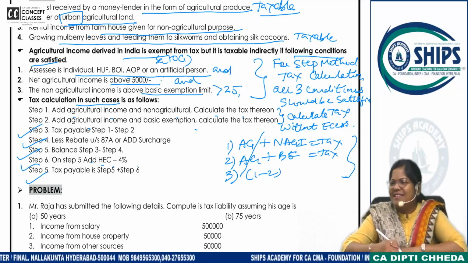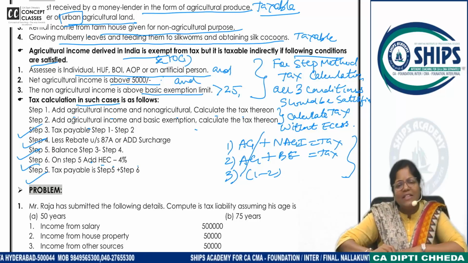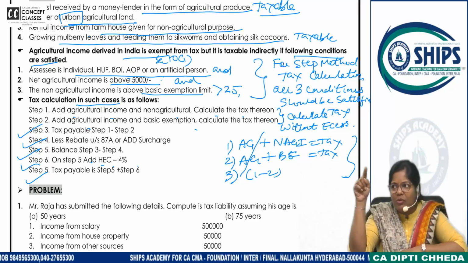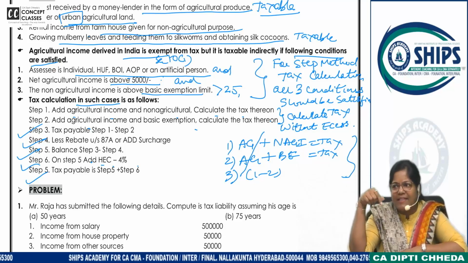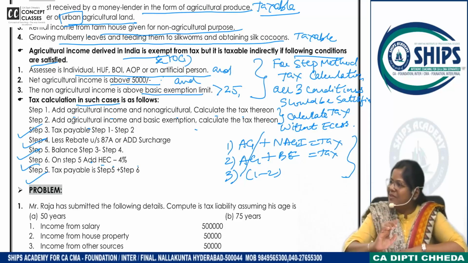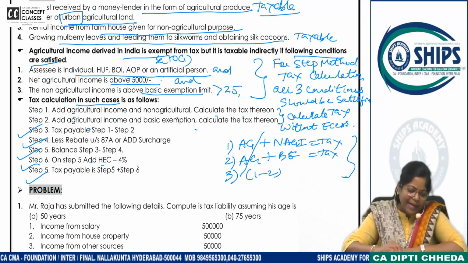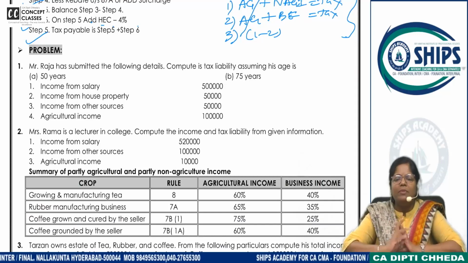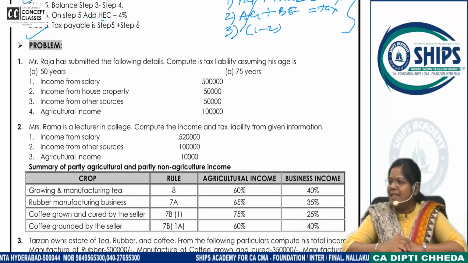Do you need to learn these steps? Honestly not, because I am teaching repeatedly. Do you remember the steps of marginal relief? Sure? You need to refer, or now you remember? First on 51 lakhs, then 50, then tax on 51, excess tax, excess income. So you understand it and you do. Like that we will do this. Sure? Shall we start with problems in the problem notebook? And at the end of the class we will write some nice booster notes to remember this small beautiful topic for 5 marks. Let's start. Let's do the first problem together.